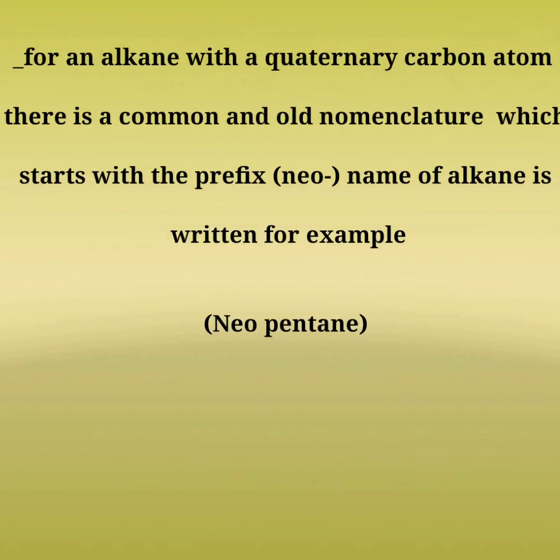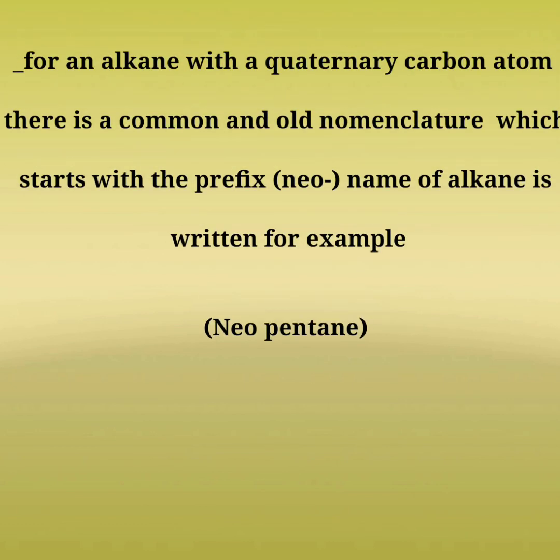Now we have the third note. The third note says for an alkane with a quaternary carbon atom, there is a common and old nomenclature which starts with the prefix neo. The name of the alkane is written after neo. For example, neopentane. Neo means the prefix, and pentane is the name of the alkane.